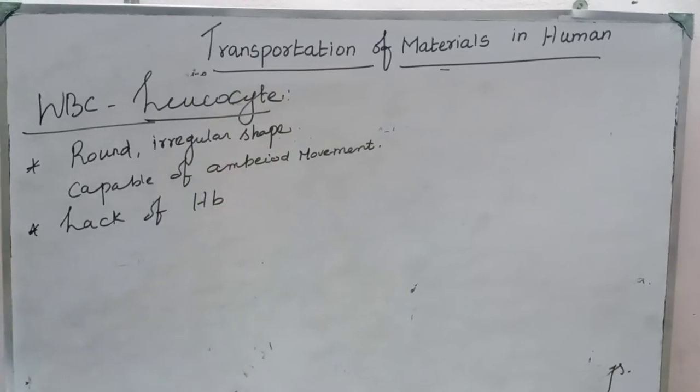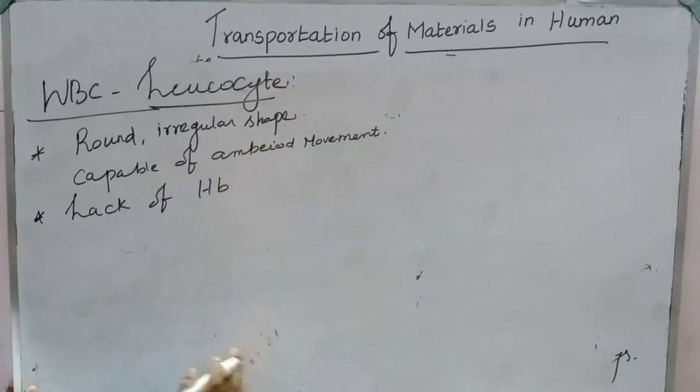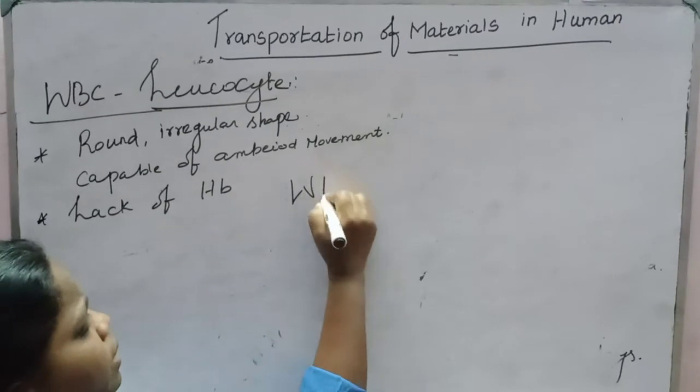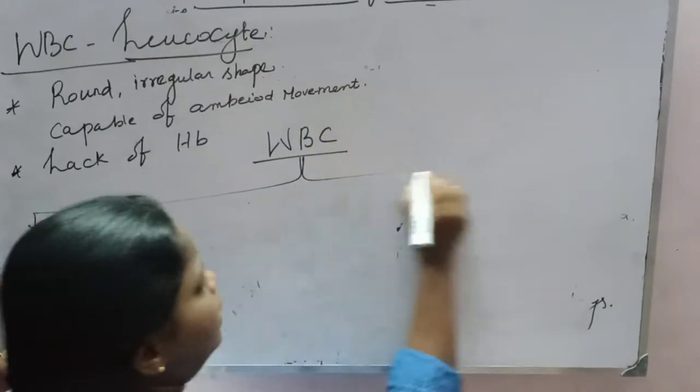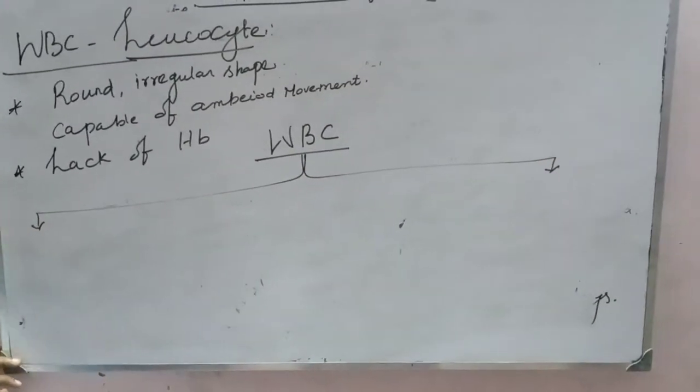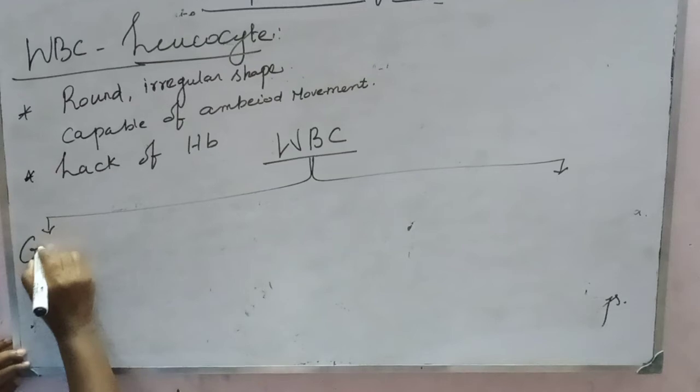There are two types of leukocyte. See, the WBC is of two types. One is called granulocyte, another one is called agranulocyte.